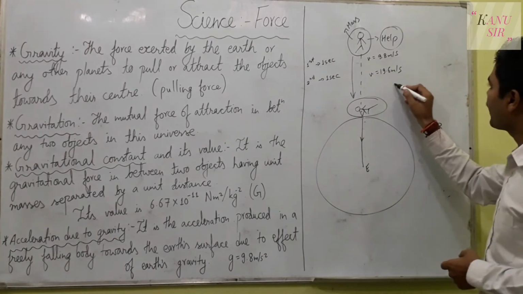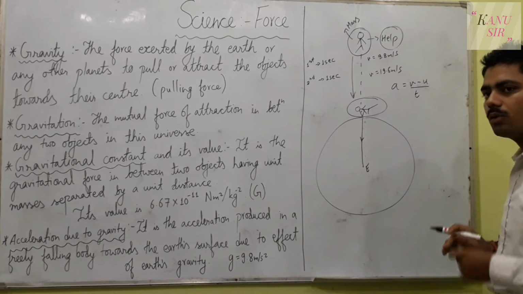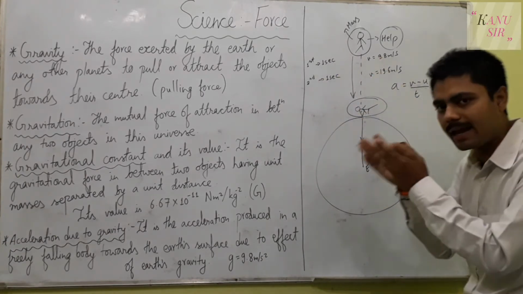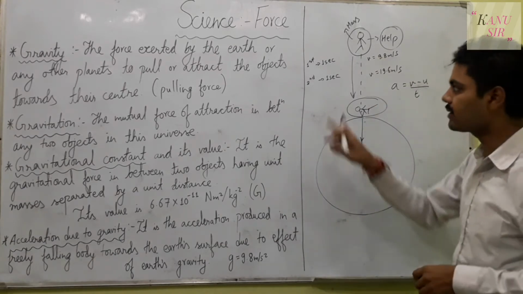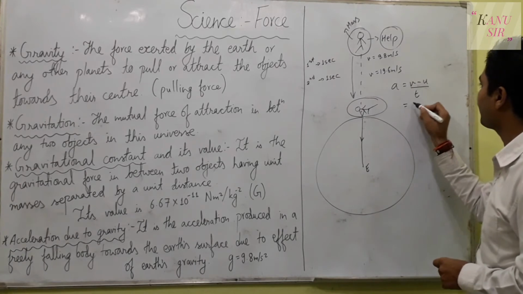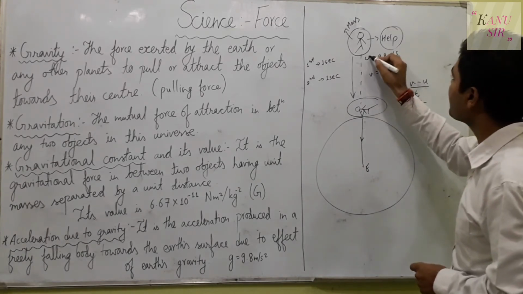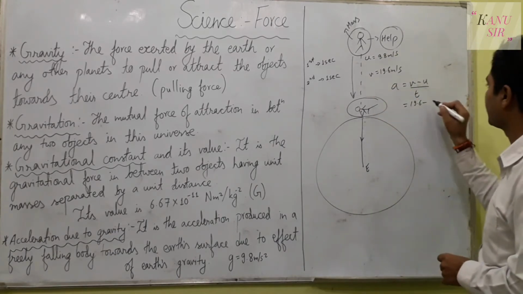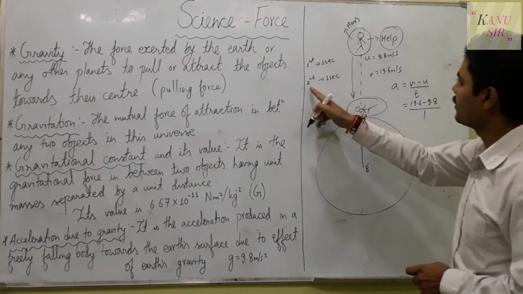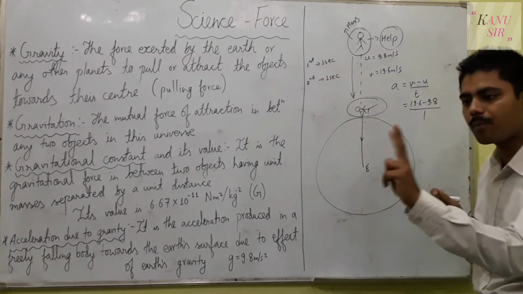Then there is a formula, acceleration is equal to v minus u upon t. It is calculated that in the first second the velocity was 9.8 and in the second second the velocity was 19.6. Then you can find 19.6 minus 9.8, the final velocity minus the initial velocity, upon the gap of 1 second.